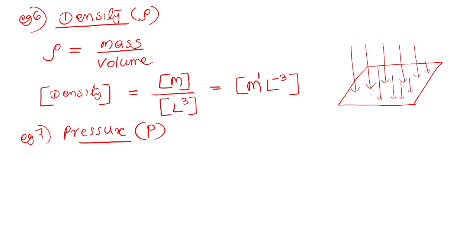A vehicle is standing on this area. Understood? The total weight of the vehicle, let it be F, force. Area, let it be A. Total force acting on this area, let it be F.